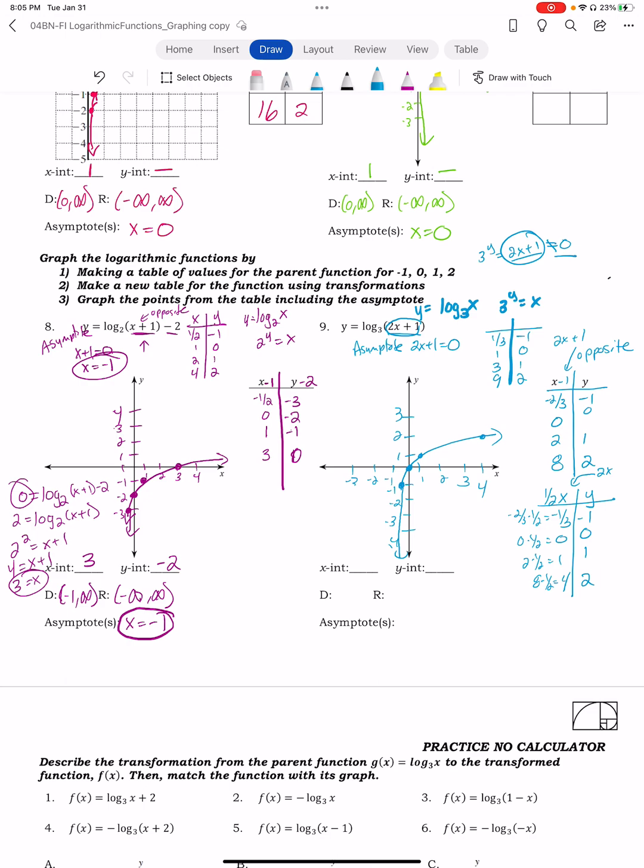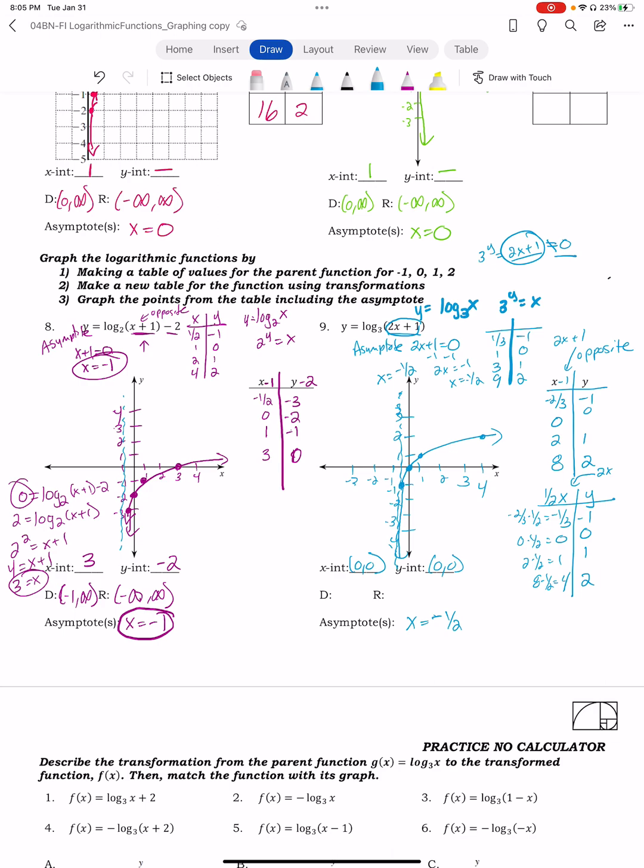And we have our asymptote. I forgot to do our asymptote with this guy. This asymptote was at -1. When is 2x plus 1 equal to 0? When x is equal to -1/2. So we have a little asymptote at x equals -1/2. Our y-intercept is at 0, 0. Our x-intercept is at 0, 0.